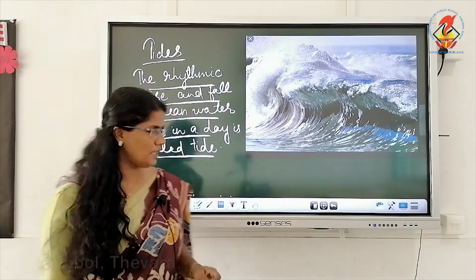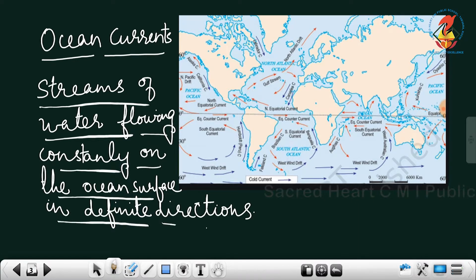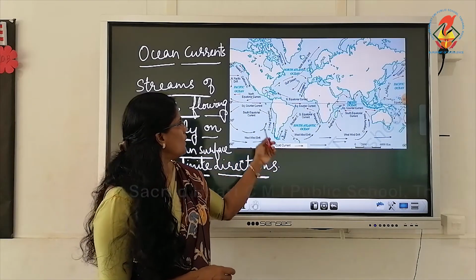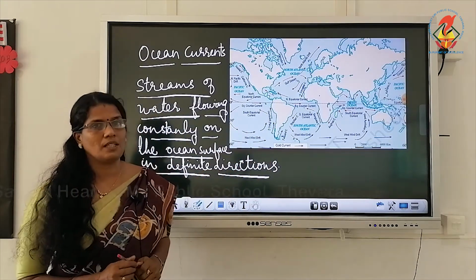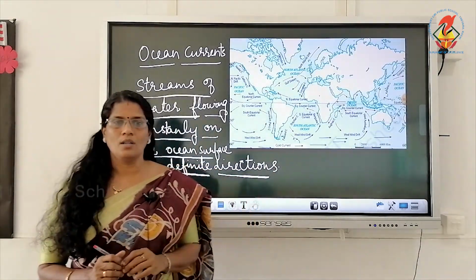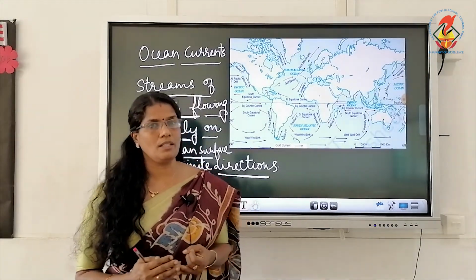Now coming to ocean currents, the next topic. Ocean currents are the streams of water flowing constantly on the ocean surface in definite directions. You can see cold currents and warm currents. The cold current is given in this purple color and the other one is the warm current. So, the streams of water flowing in a definite direction are known as ocean currents. There are two types of ocean currents: one is the warm current, another is the cold current.